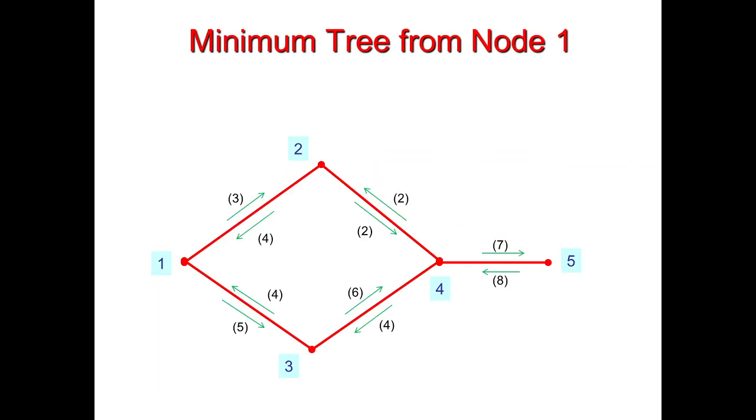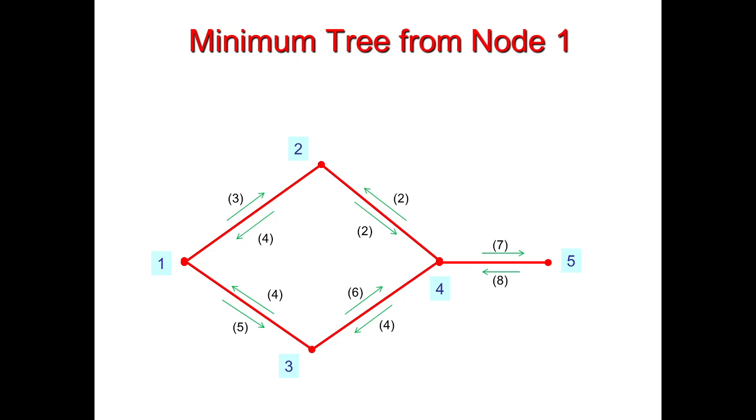So we have to consider one node as the reference node, and we have to eliminate the redundant road. So in this step, we will consider node 1 as the reference node, and we have to select the redundant route, the route having a greater impedance, and we will eliminate that route.